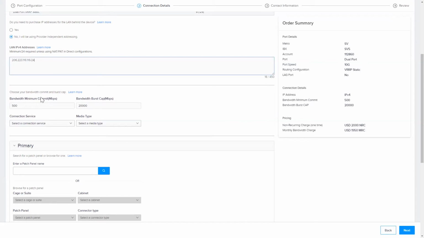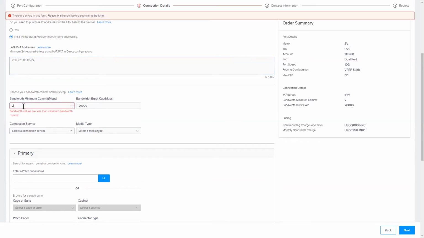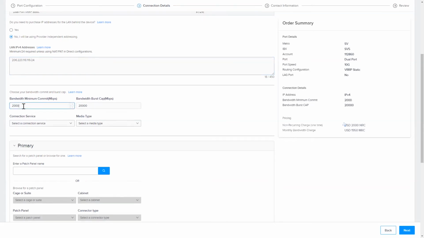Now for the bandwidth minimum commit, which means this is the amount of bandwidth I'm willing to pay for each month, please select a value. It can go as high as your port speed. So in this example, I'm going to use about 2 gig, or 2000 megabits per second of traffic. I can leave the bandwidth burst cap at 2 times port speed, or I could reduce it down to 2000 megabits per second so I won't incur any additional charges.